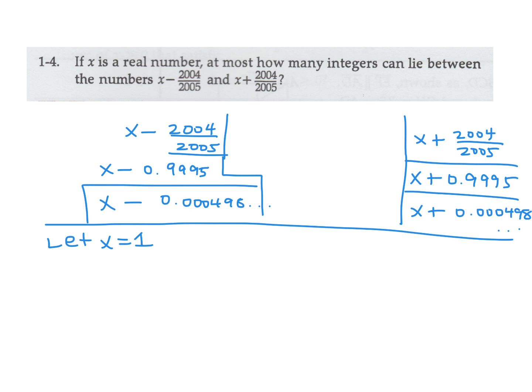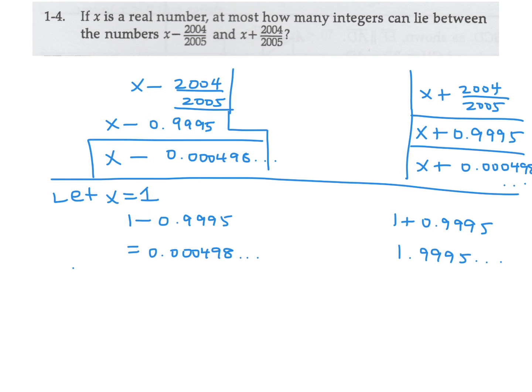So then what you do is you take that number and you subtract it from 1. And then you get 1 minus 0.99995, which is 0.000498 dot dot dot. Got it? And similarly over here, you get 1 plus 0.9995, and that's just going to be 1.9995 approximately.